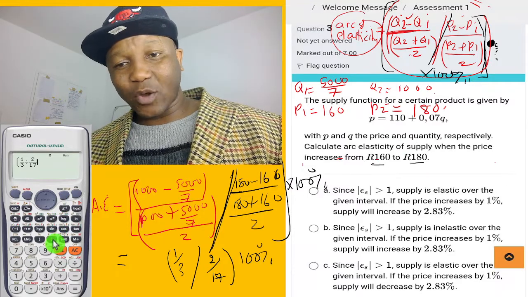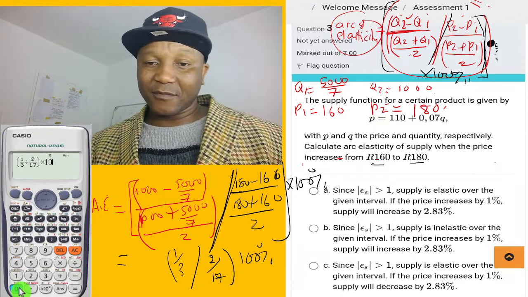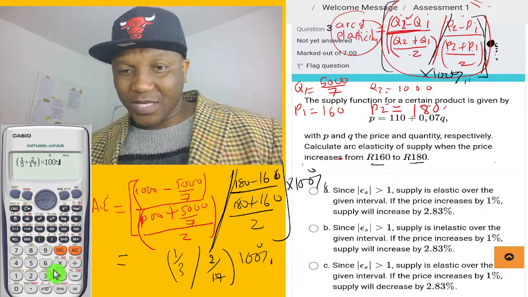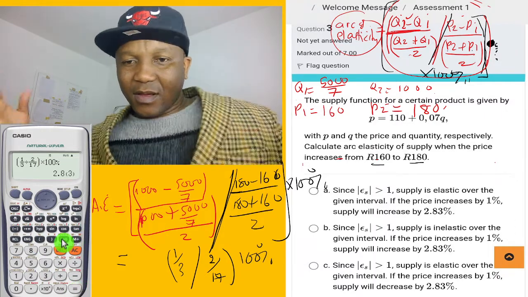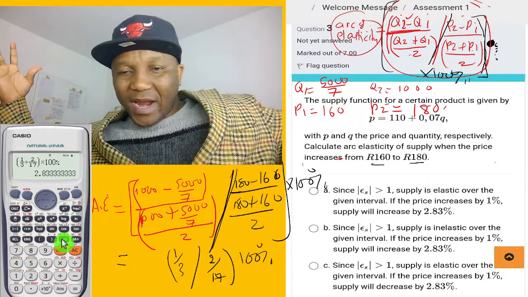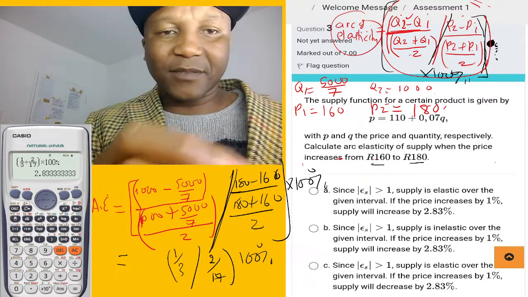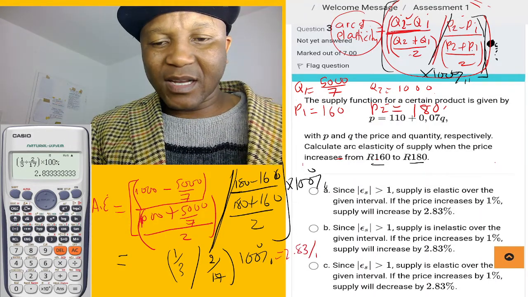Close the bracket, and then multiply by 100%. Shift, percent. Okay, now we come here. 2.83. So this is going to be 2.83%. So we're going to say this is equal to 2.83%.